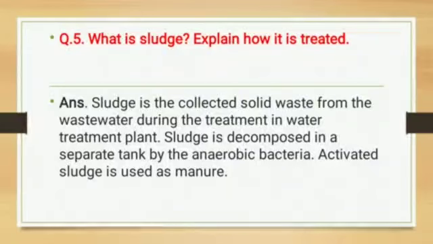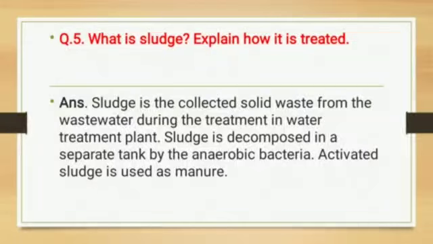So, sludge is a collected solid waste from the wastewater during the treatment in water treatment plant. As I told you in second step, that the sand and grit removal tank is there. Here water is allowed to settle, and some impurities are there in water. So here all impurities settle down at the bottom by sedimentation. Whatever impurities settle down at the bottom, this is called sludge.